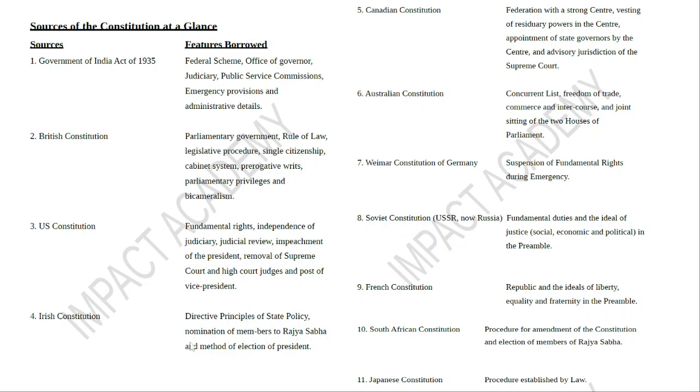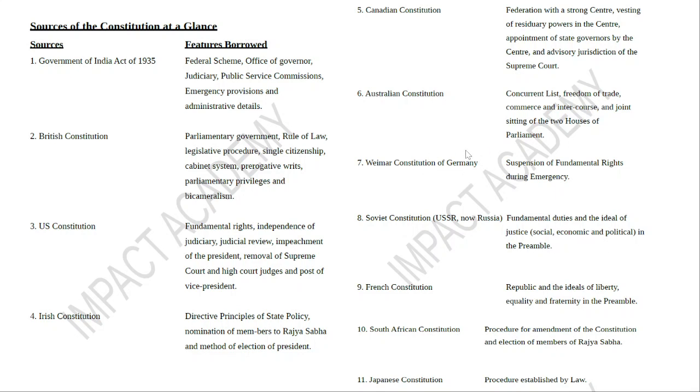Nomination of members to Rajya Sabha, that is also, again, nomination of members from Irish constitution, election of members from South African constitution. Don't get confused. And procedure for amendment of the constitution, South Africa, very prominent. Republic of Ideals, Liberty, Equality, Fraternity, that is from the French. Japanese, very easy, only one. Procedure established by law. So, Soviet Union, fundamental duties and the ideal of justice in preamble.